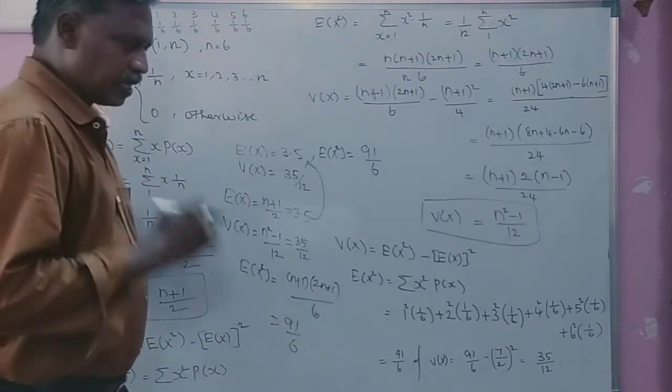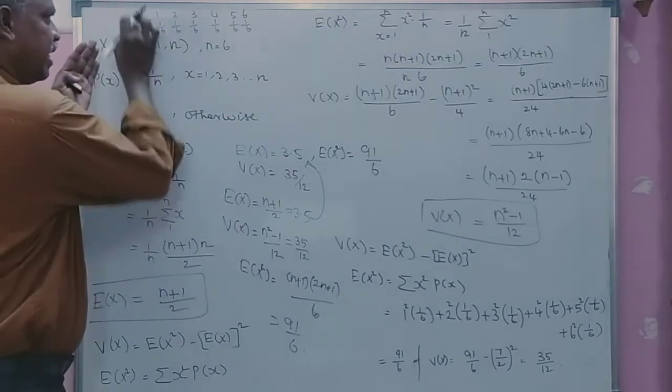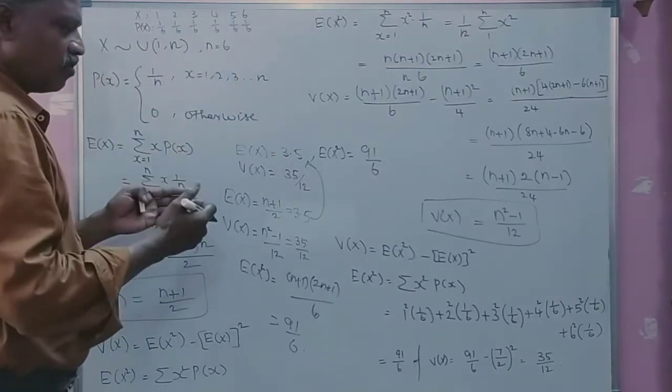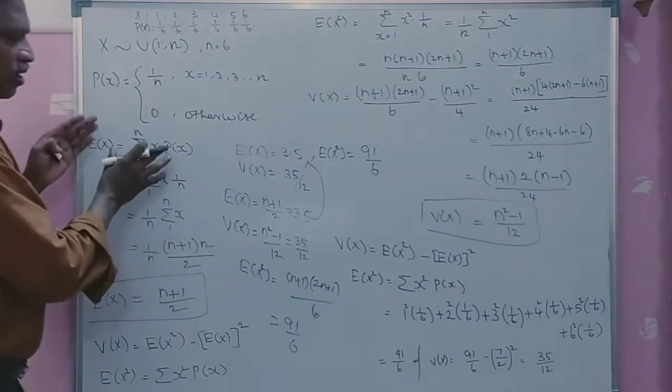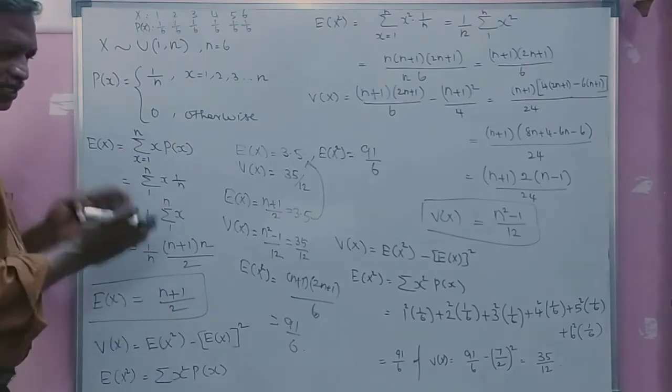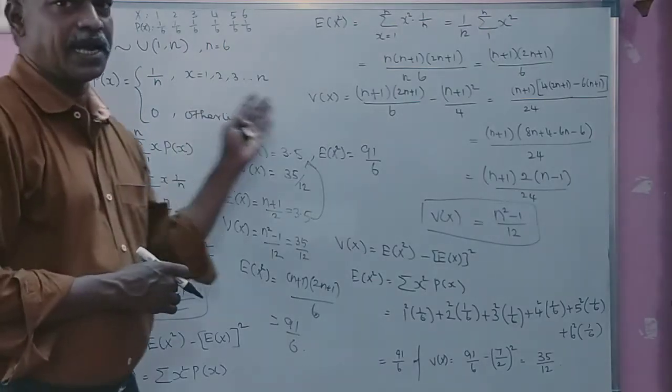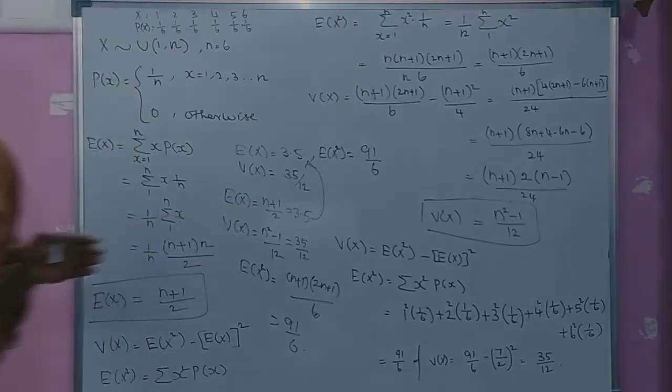So whatever we obtained from the data, the same we have obtained based on the theoretical results. So this is the usage of the theoretical distributions.